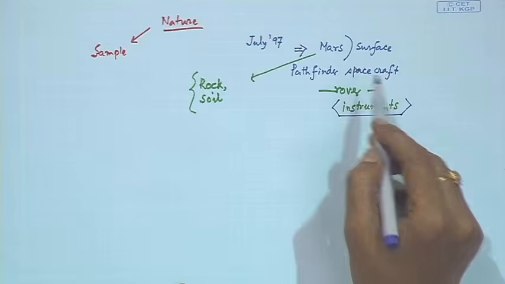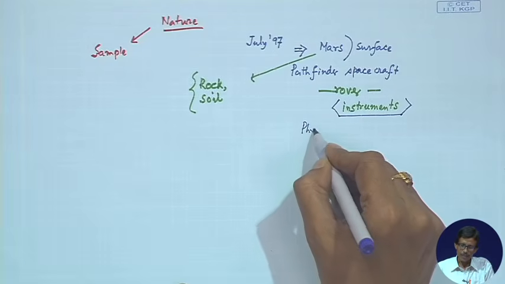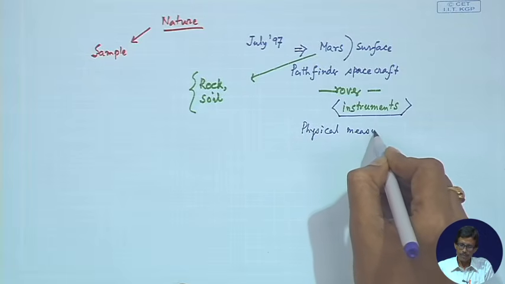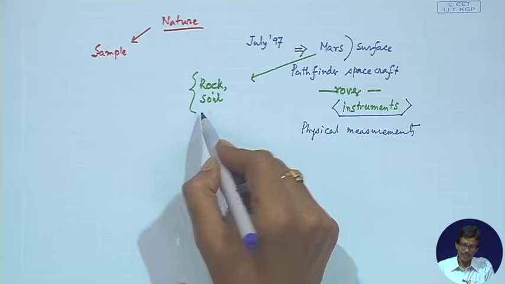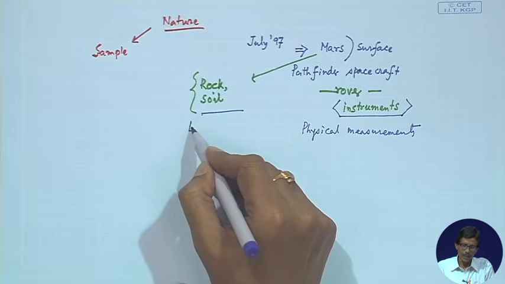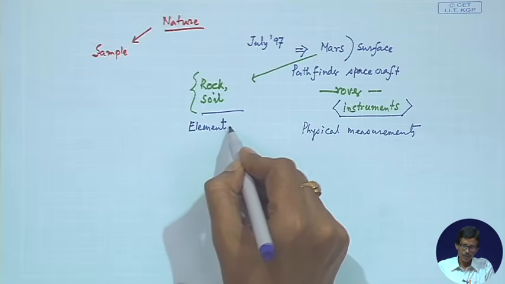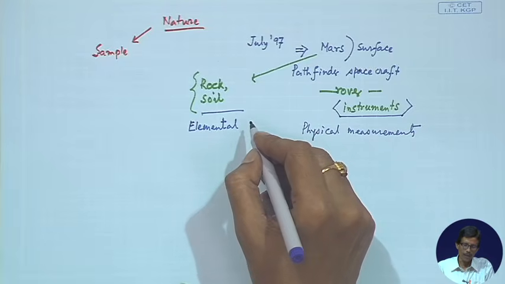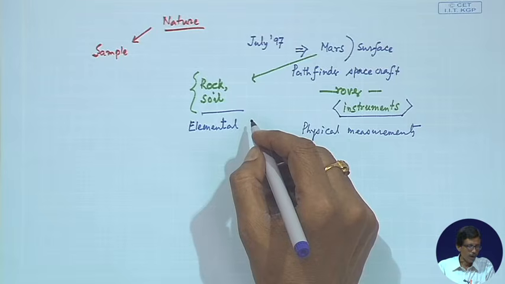And since it is on the Mars surface and is a very complicated one, with some physical measurements, we cannot have the analysis, that means the corresponding elemental analysis. Say our goal is to determine the corresponding elemental composition of the rock and the soil sample if we get it from the surface of the Mars.